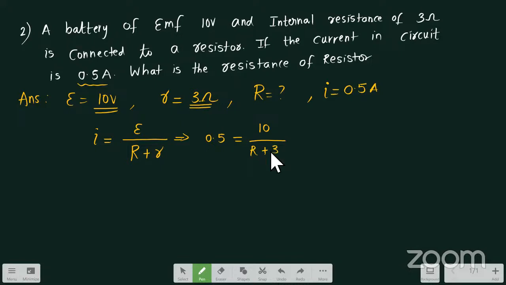So if I cross multiply this, it will become 0.5 into R plus 3 is equal to 10.